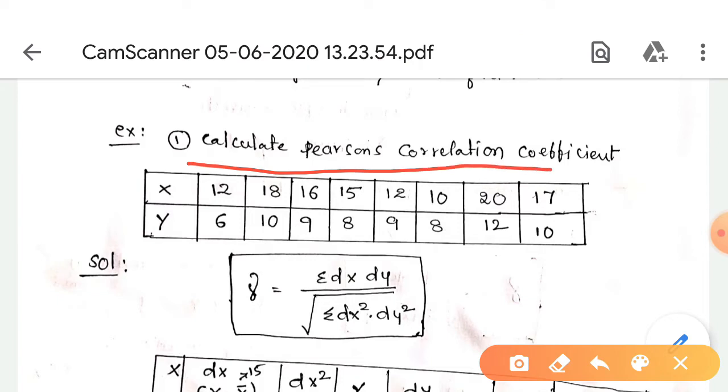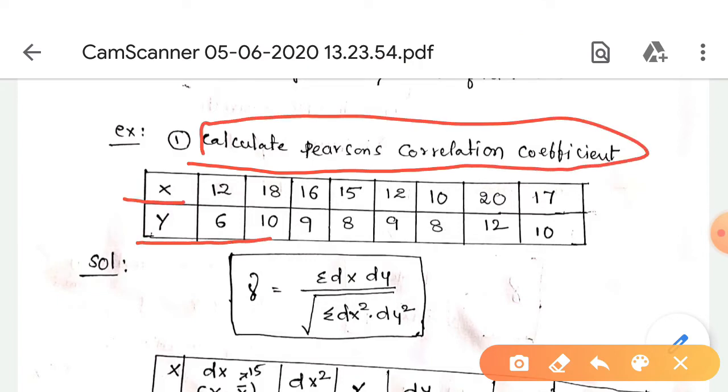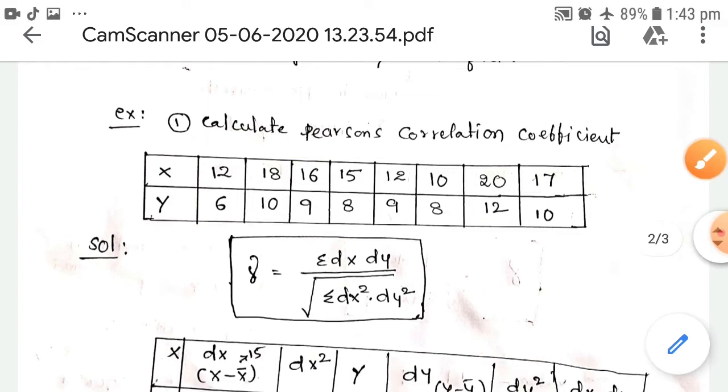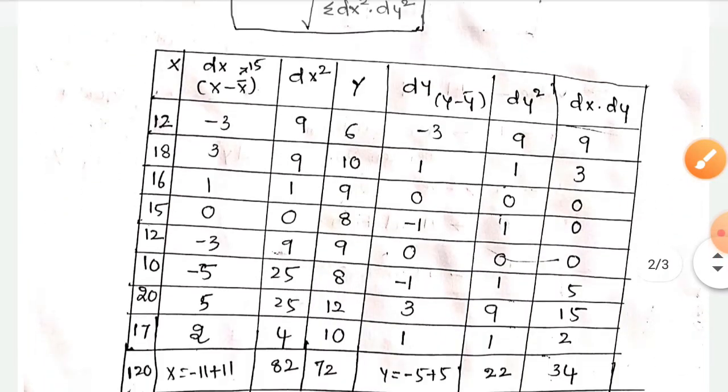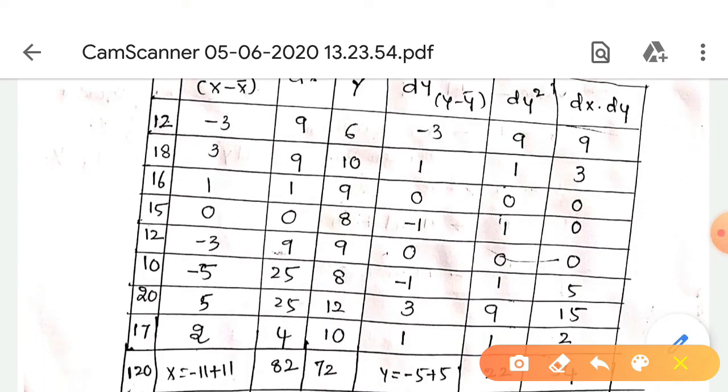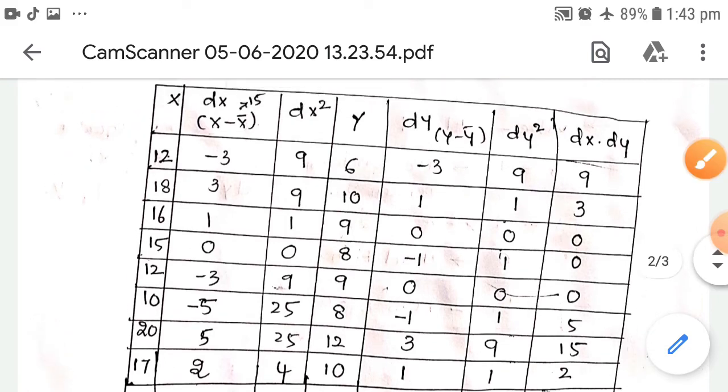So calculate Pearson's correlation coefficient. These are the x values and these are the y values. So here the formula is sigma equals sum dx into dy by under root sum dx square into sum dy square. Here we have to take different columns and rows.